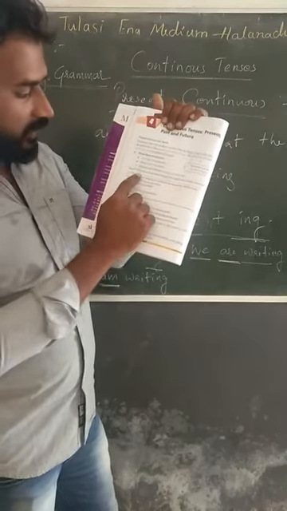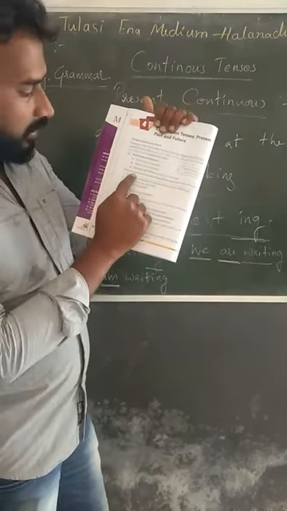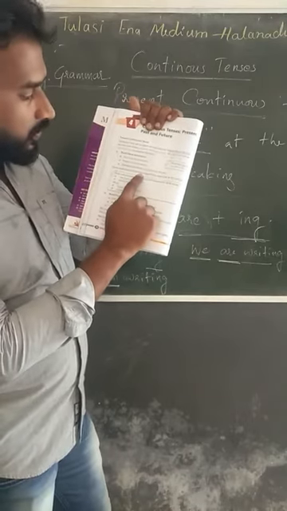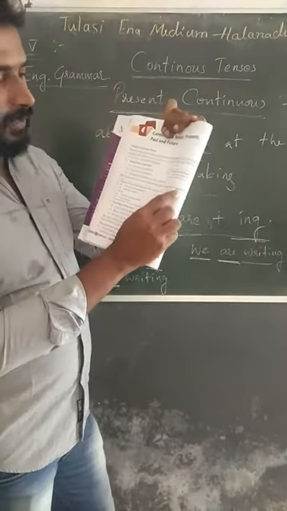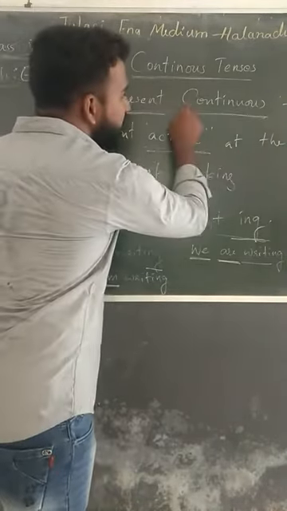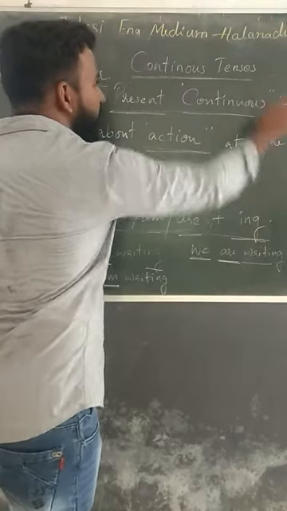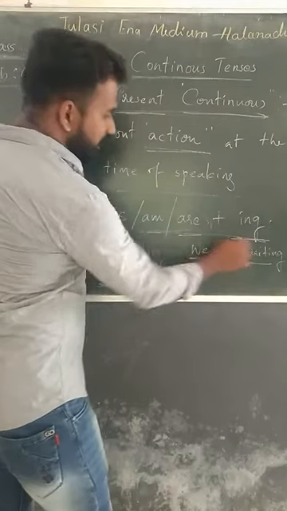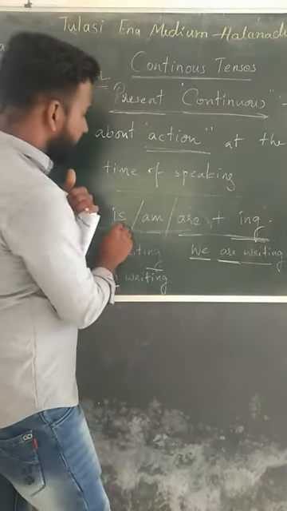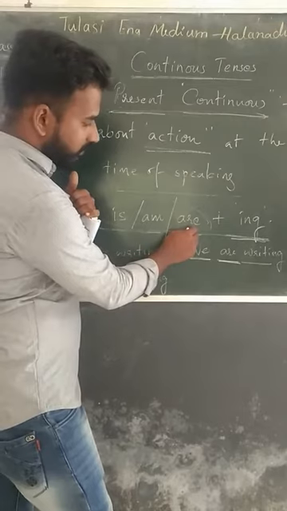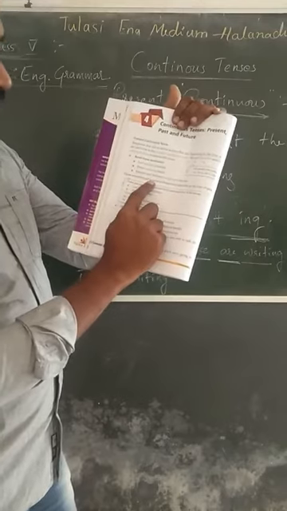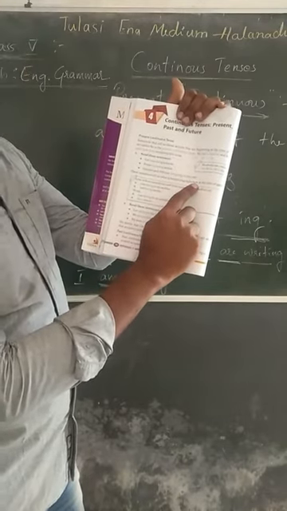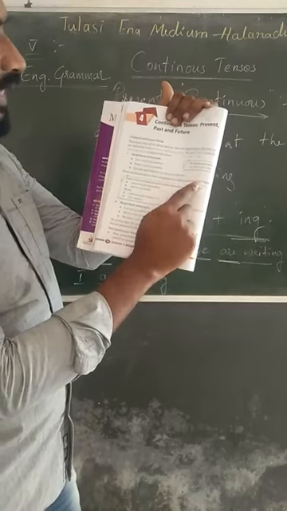And lastly, you can come to know that these sentences tell us what is happening right now, at the time of speaking. Because it is present tense and the action is going on, we have to use continuous. We use is, am, or are plus ing for present continuous tense.